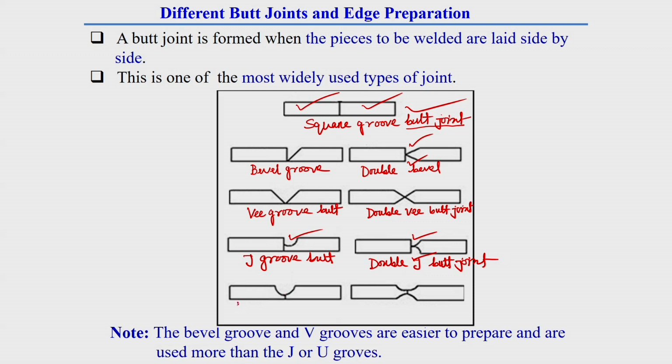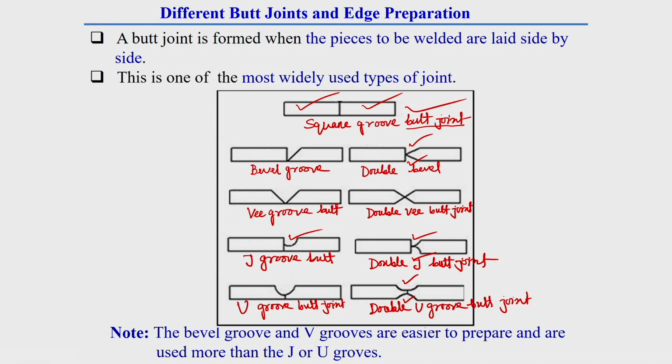This is generally called U groove butt joint, because here the shape of the edge preparation looks U type, and this is called double U groove butt joint, because here the U groove is made on both top and bottom side.